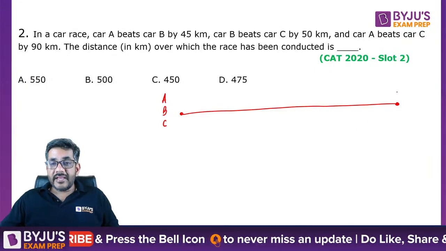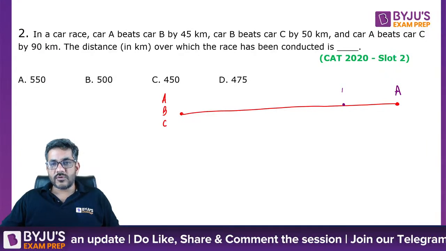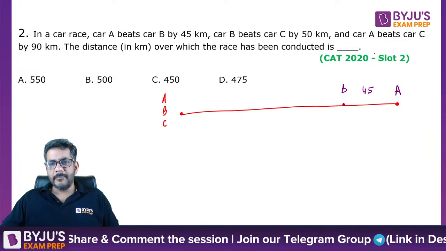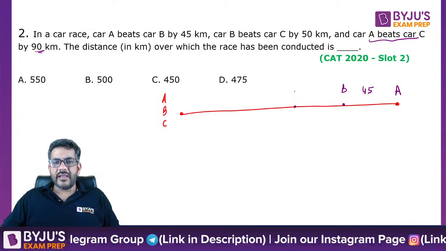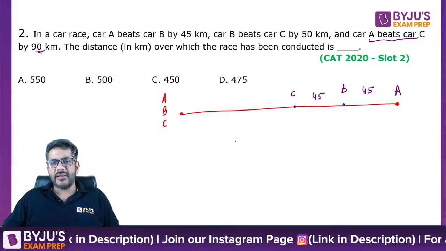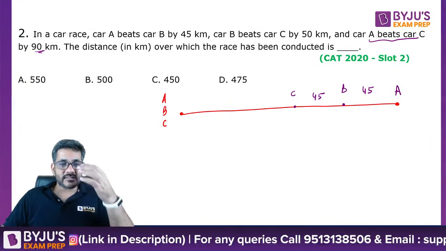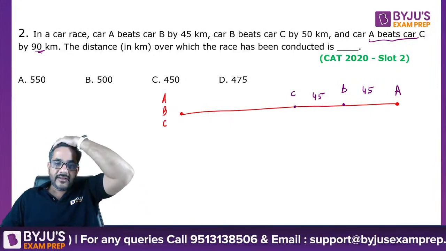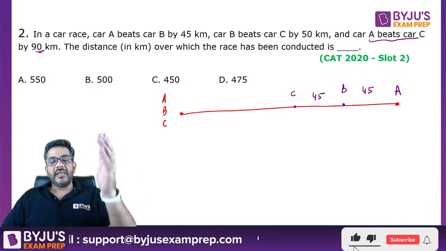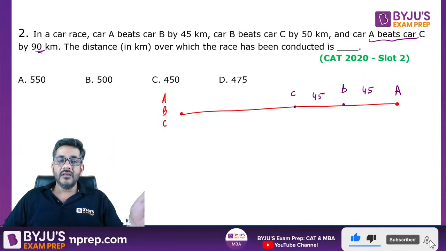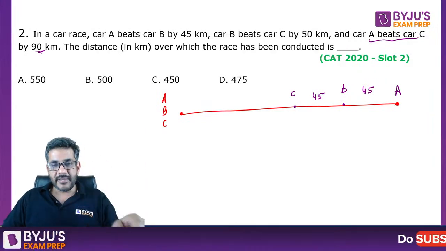He says when A reached the finish line, he beats B by 45. So can I say that B was here, that was 45 kilometers behind him, and A beats C by 90. So at that time C was 90 behind A. So can I say C was another 45 behind B? I hope this is clear to all of you. Okay, we can say this here. When A reached the finish line, B was 45 behind and C was 90 behind him. So basically C was another 45 behind B.